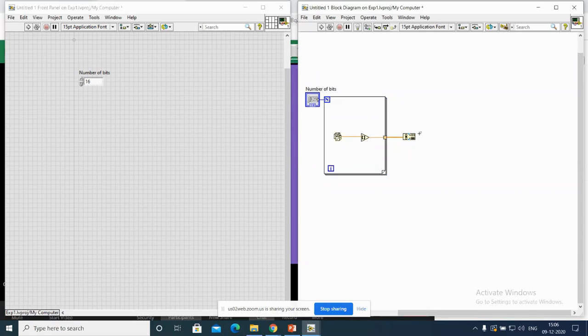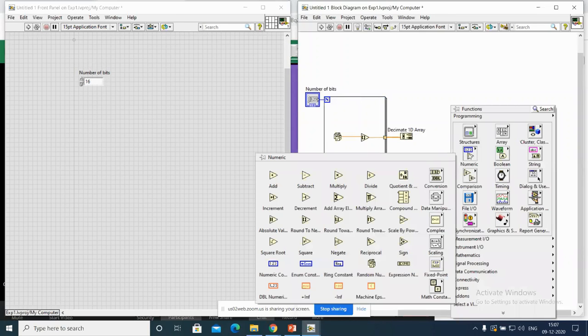Now in this case, this binary value is going to be converted into a decimal value. To make sure it is understood, I am giving the label: decimate 1D array. Yeah, first one.